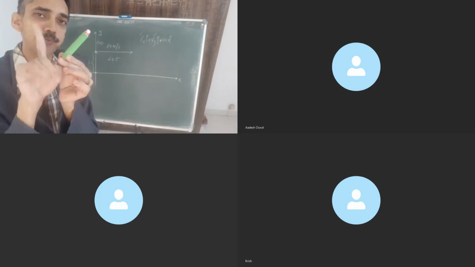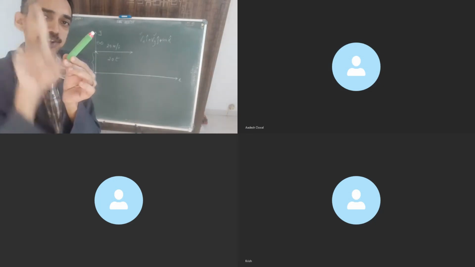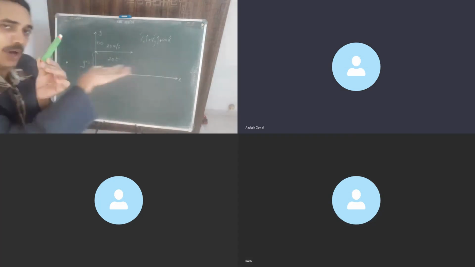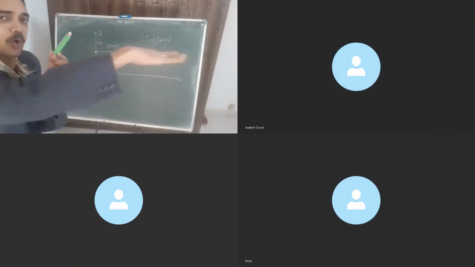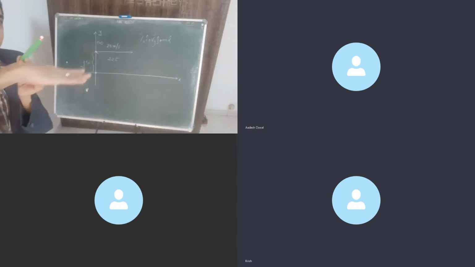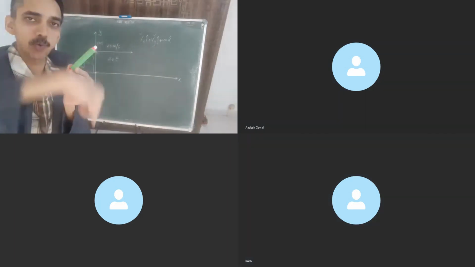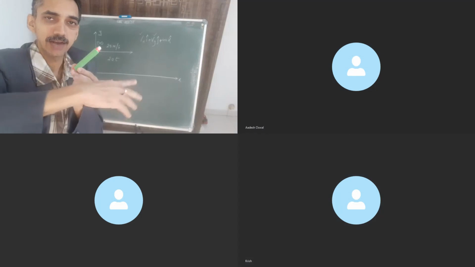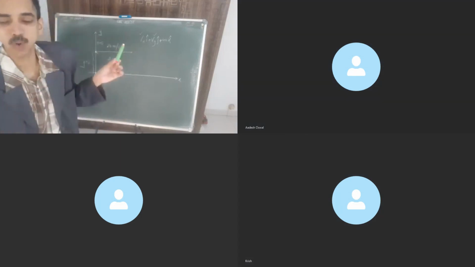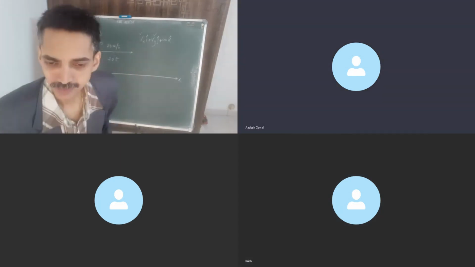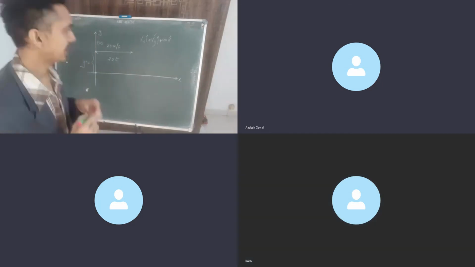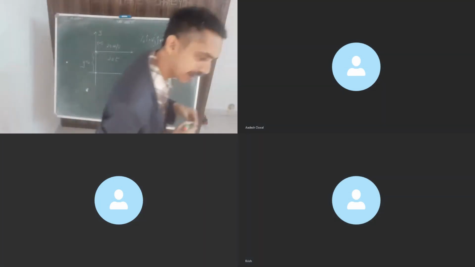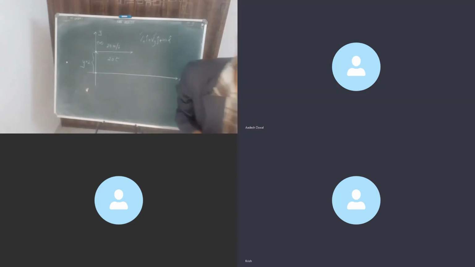On this particle, force is acting in which direction? Z direction, correct? In the xy plane, there is no force, correct? Gravity will act vertically downward, which is along the z-axis, agreed? Gravity will not have any say on x or y-axis, correct? In that case, ax will be 0, ay will also be 0, agreed?